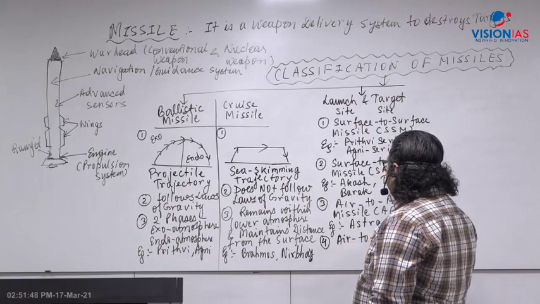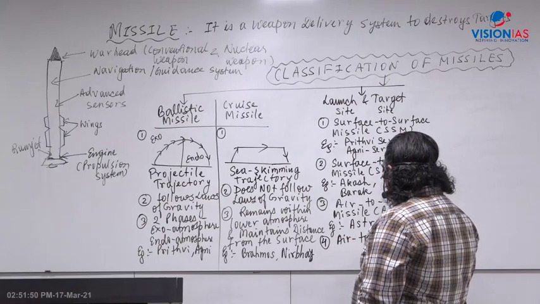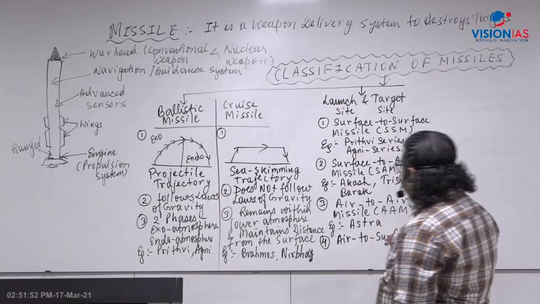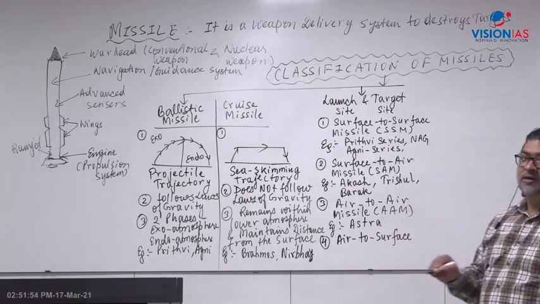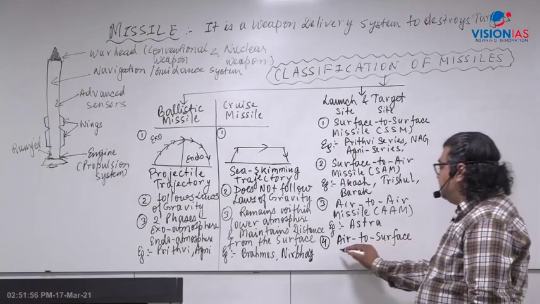It can be fired by a helicopter or a fighter craft, and the target is on the surface. The surface can be land or water. That is the air-to-surface missile.